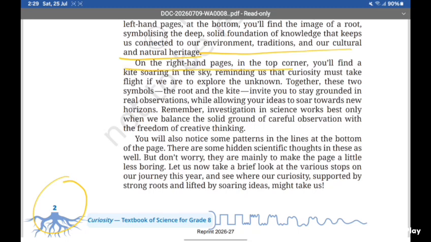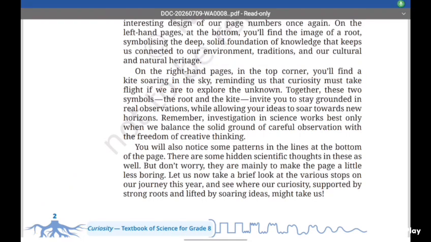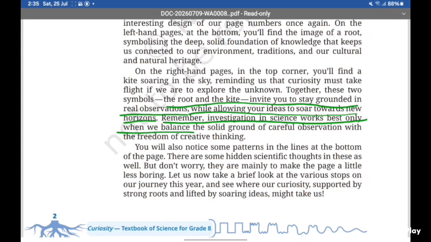On the right hand pages in the top corner, you will find a kite soaring in the sky, reminding us that curiosity makes us fly if we are to explore the unknown. Together, these two symbols, the root and the kite, invite you to stay grounded in real observations while allowing your ideas to soar towards new horizons. Remember, investigation in science works best only when we balance the solid ground of careful observation with the freedom of creative thinking.